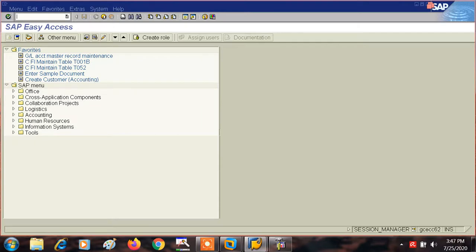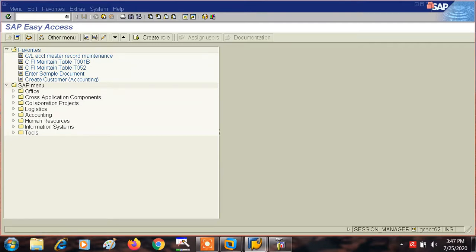Same way you could see in the case of customer also. Customer is denoted by D and payment related with the customer is going to be denoted by Z. Okay, then in that case what will be the document type?